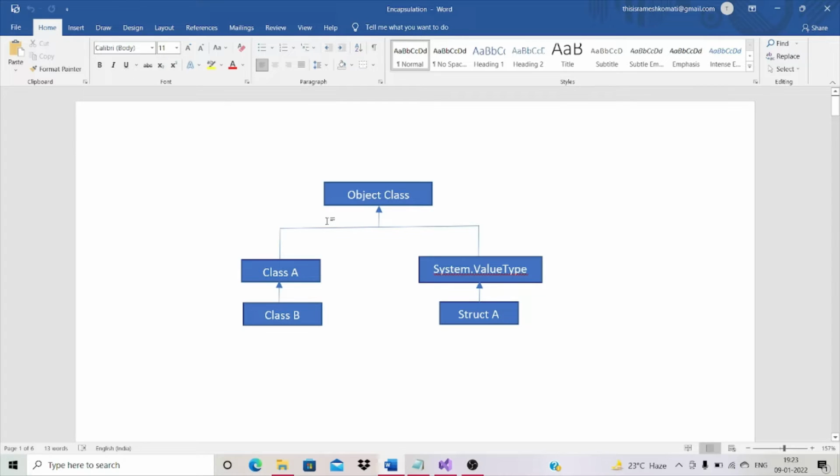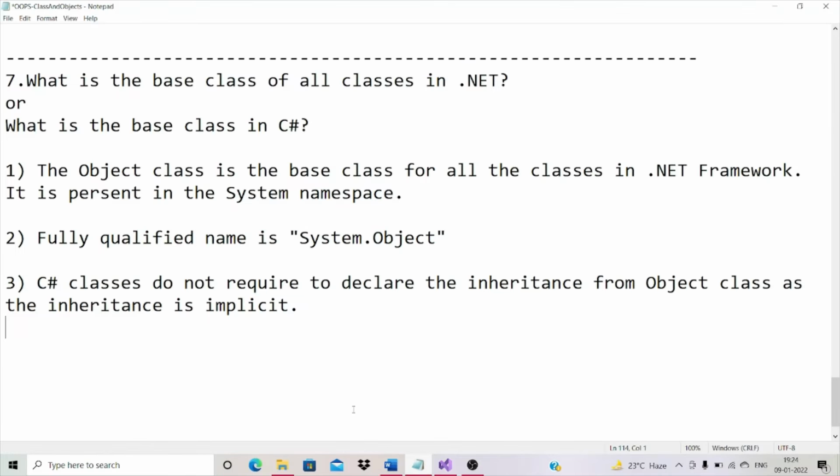In C# we have two types, value types and reference types. Class A and class B are reference types. In C# a class is a reference type, and structures are value types. Here struct A is a value type. Class A is directly inheriting the object class. Class B is indirectly inheriting by using class A. Struct A is a value type that implicitly inherits the object class through system.value type.